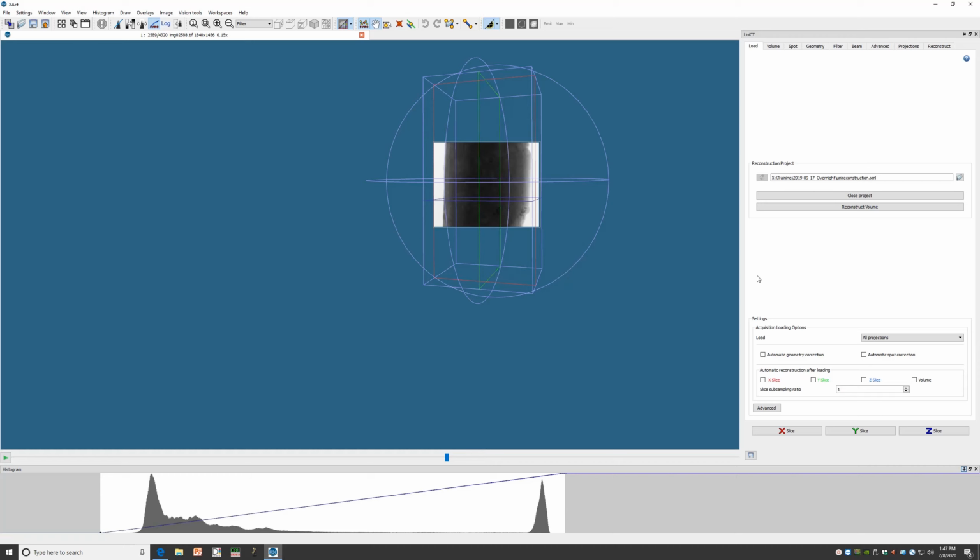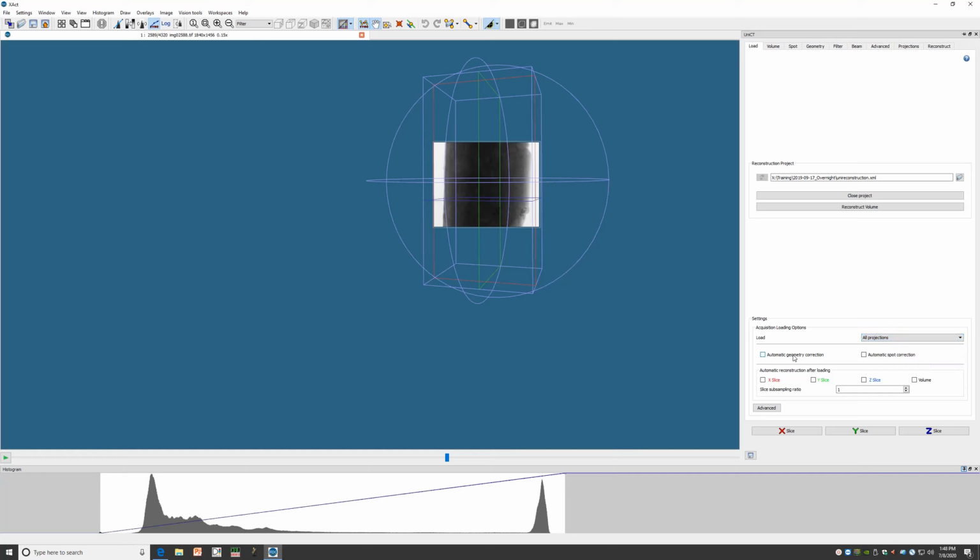Also in the Load tab, we can see a few other controls that we have. Under Settings, we can choose to load all projections if we're going to do a final reconstruction, or we can choose a subset of projection images. So say we were to choose 25%, it would only load 1 out of every 4 images that we acquired, but it would be much faster to actually run the processing and reconstruction. This can be useful if you're only intending to try out certain corrections or try out certain data processing, and then go back and load all projections later on.